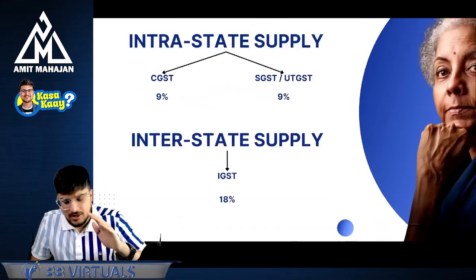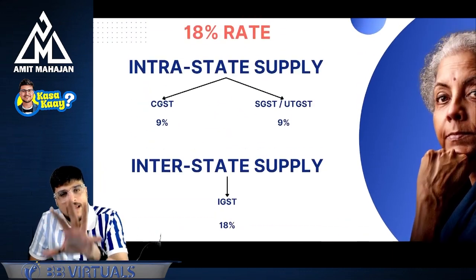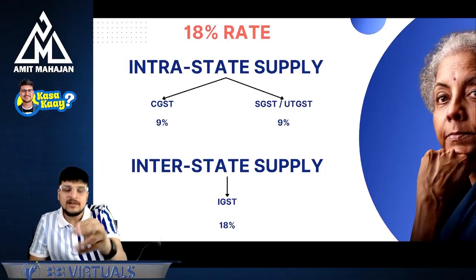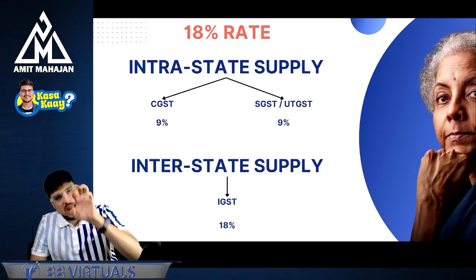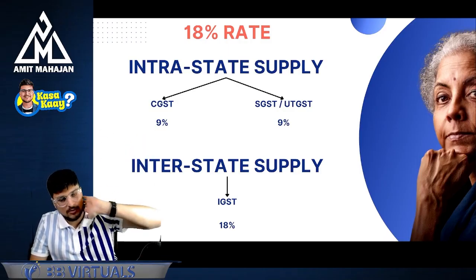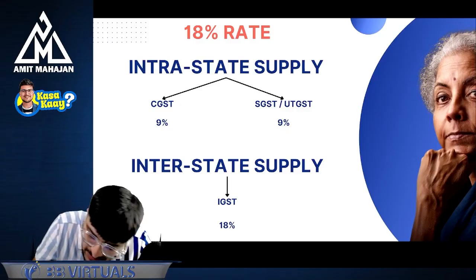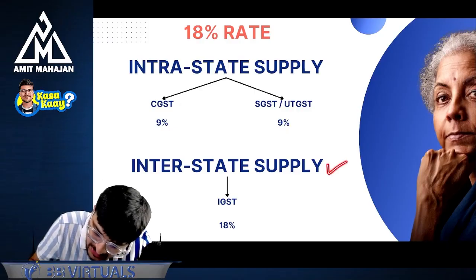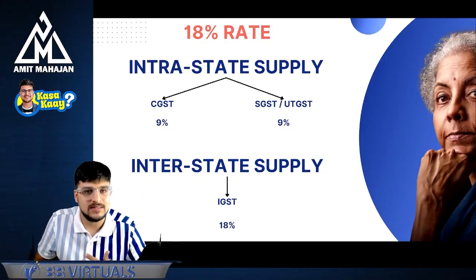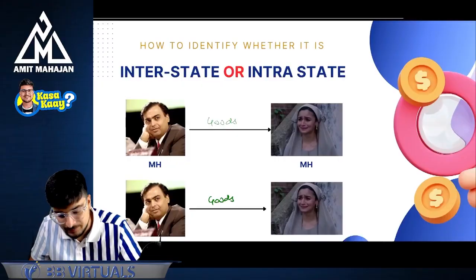Okay. Sir, I understood that the 18% rate is there. If it is intra, it will be half. If it is inter, then the entire amount will go as IGST to the government. Which government will see that? Okay. Sir, how to identify whether the supply is intrastate or interstate? How will I understand it? Okay, let's understand.